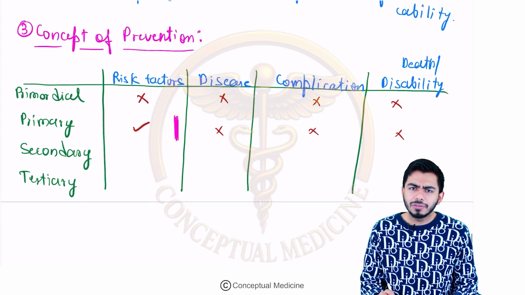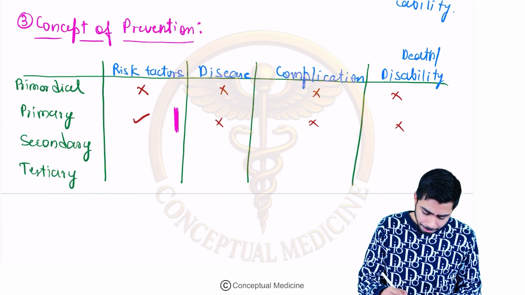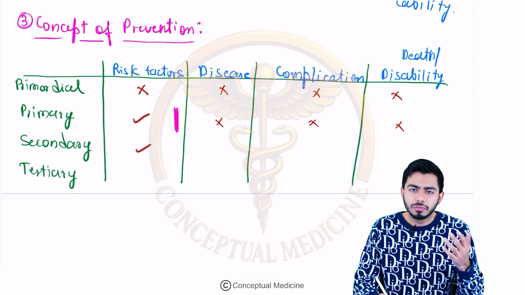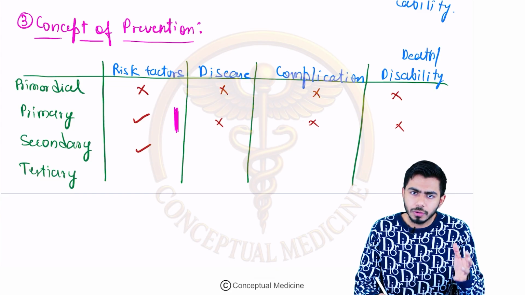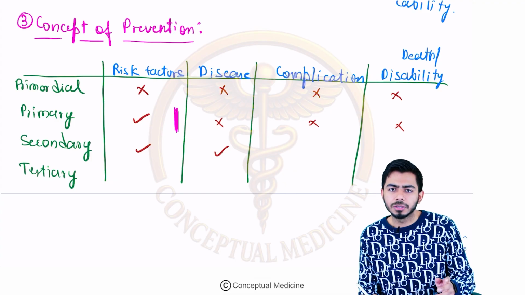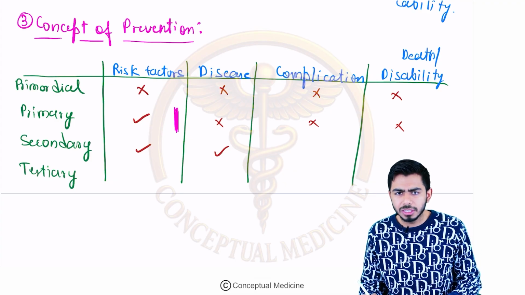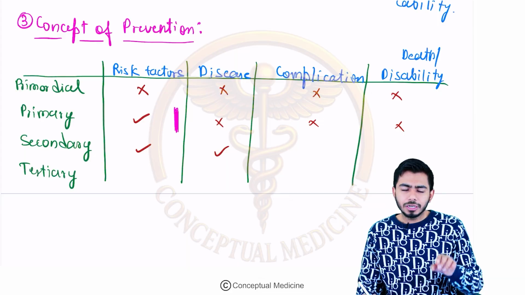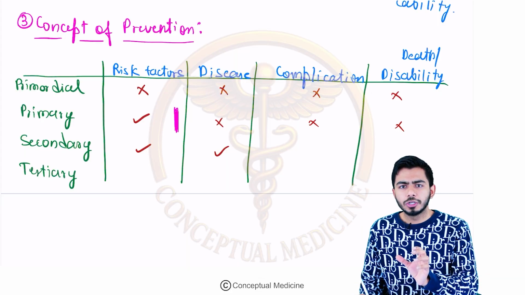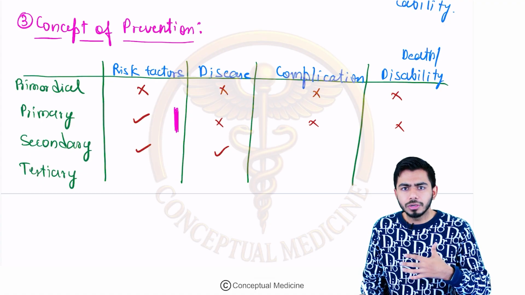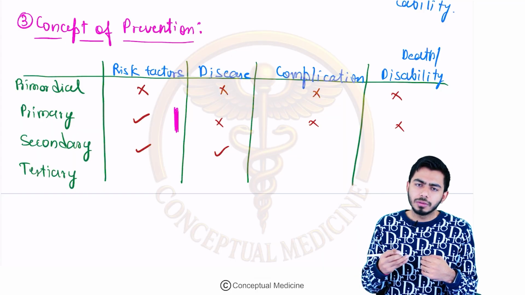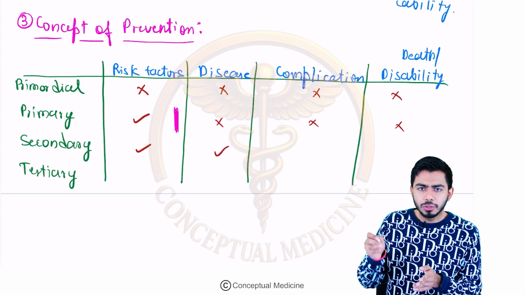The next level of prevention is the secondary level of prevention. Here the risk factor is present. Somehow we were not able to stop this conversion of risk factor to disease. Now the patient is having disease, let's say, same example, the patient is having diabetes. But it depends how the patient is taking measures to protect himself or herself by stopping this disease from turning into complication, right?